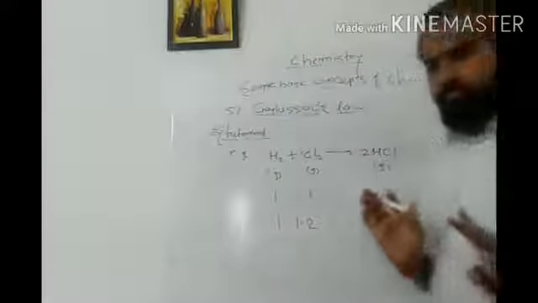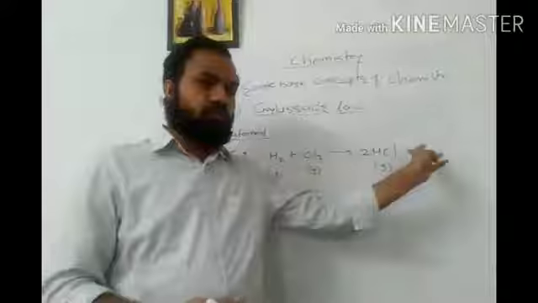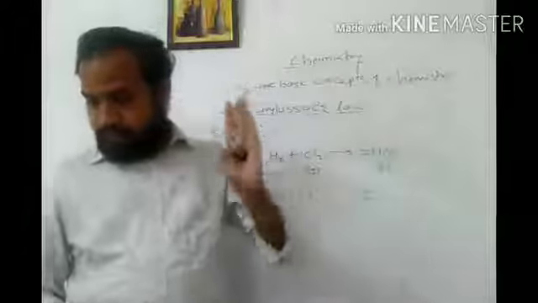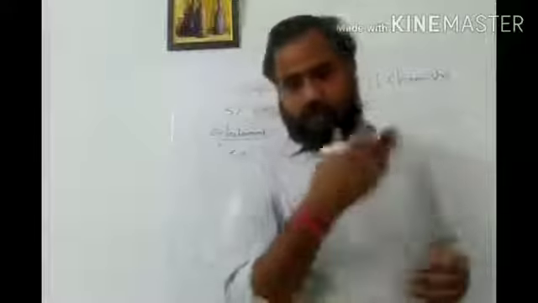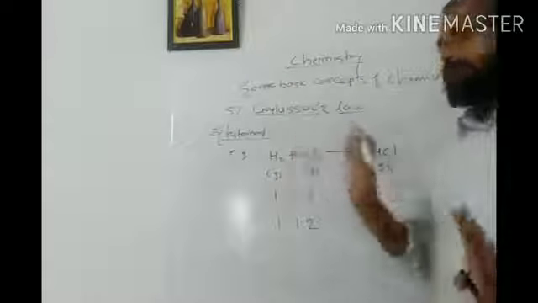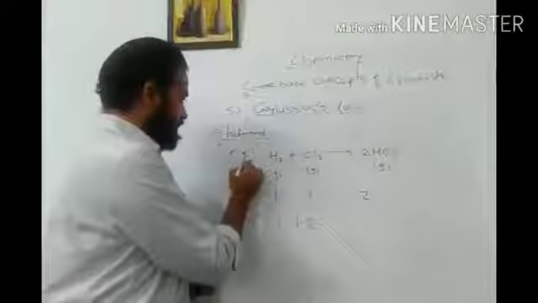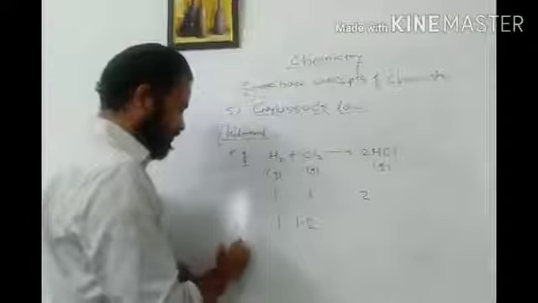Okay, so again we will discuss this statement once more. When 2 or more gases combine to give a third gas, then all the reactants and products bear a whole number ratio with each other. This is what Gay-Lussac stated, and you can take this example also. You can see as many examples. This is your first example. I am giving you one more example.